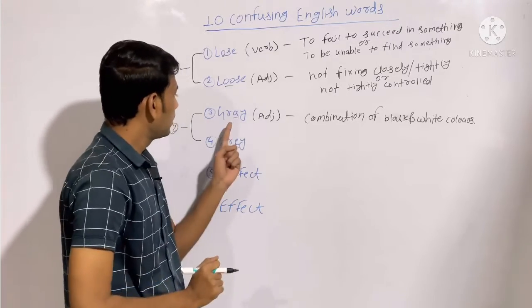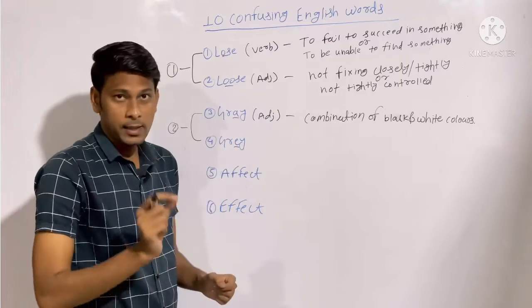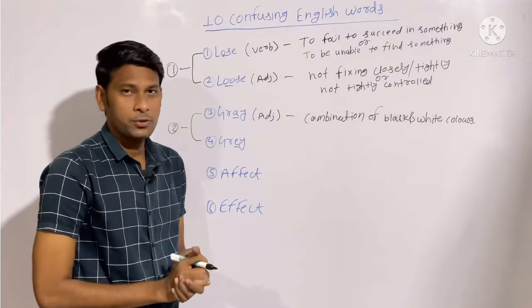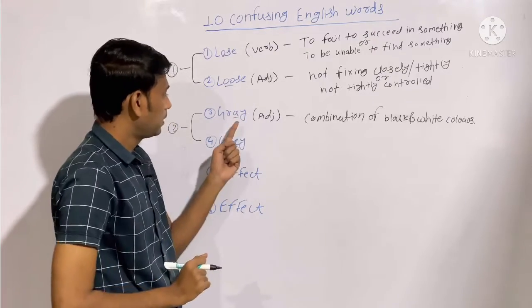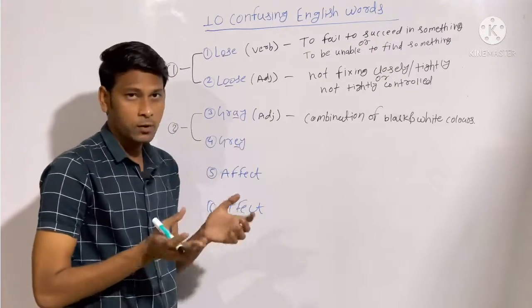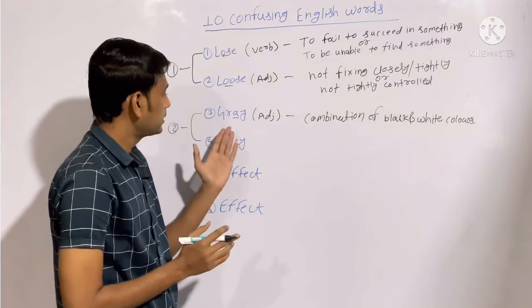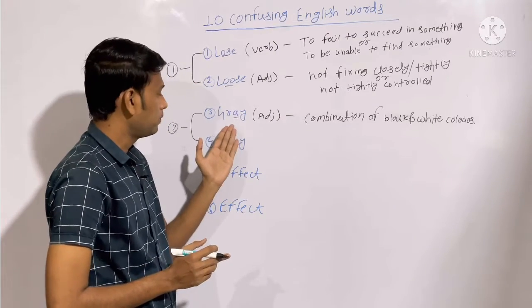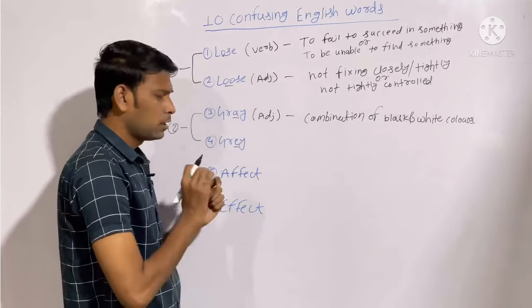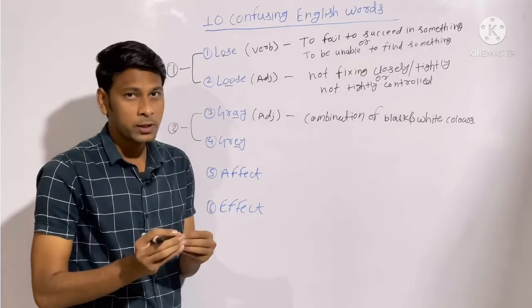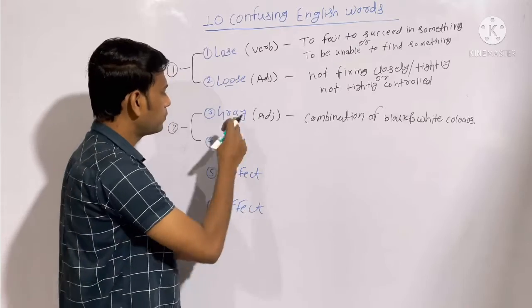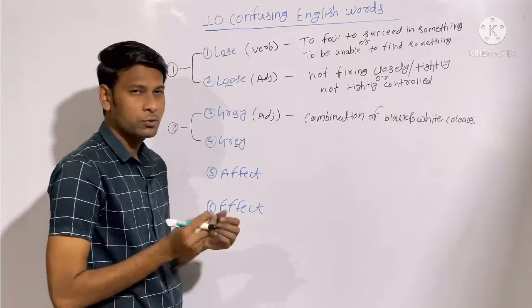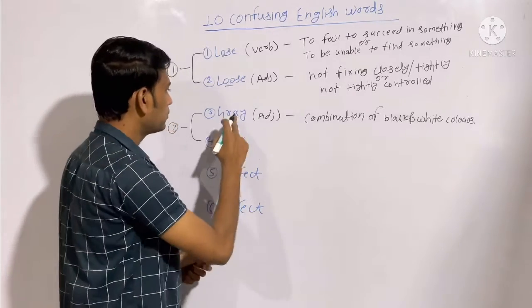Like I told you, the word gray with the letter A is more common in American English, or you can say in US English. Quite easy to remember: A stands for America, so you can link it that way, and this is how you can remember the word gray. There is no difference when it comes to spoken English, but when it comes to written English, you may get confused with the spellings. But there is nothing to worry about. There is no more confusion with these words.